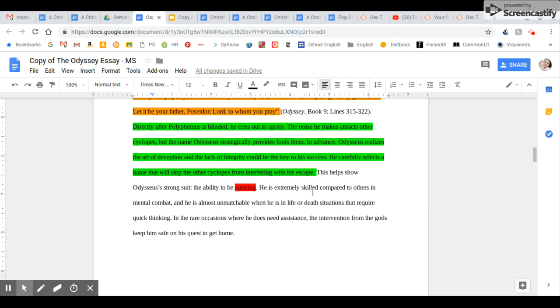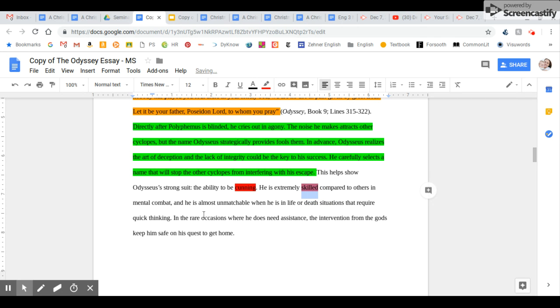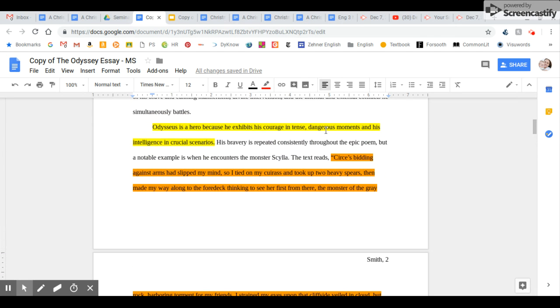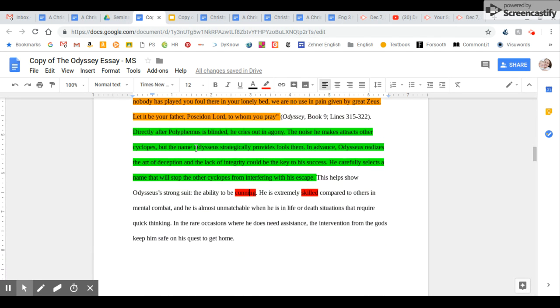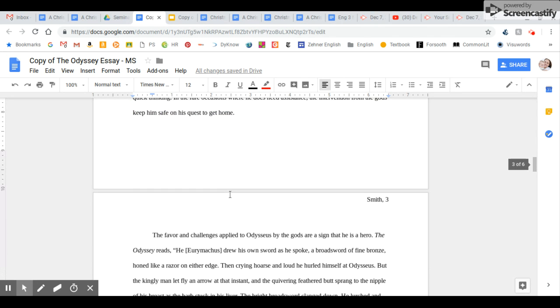He is extremely skilled compared to others in mental combat, and he's almost unmatched when he is in a life or death situation that requires quick thinking. In the rare occasions where he does need assistance, the intervention from the gods keeps him safe on his quest to get home. I want you to see that the author here is making that clear connection back to the claim or topic sentence, that he's brave and in dangerous moments he shows intelligence. That's the analysis that really needs to be there to make sure you have all of the required elements.